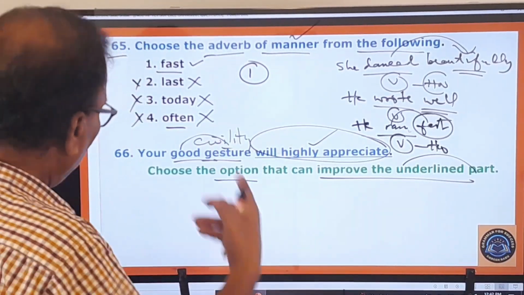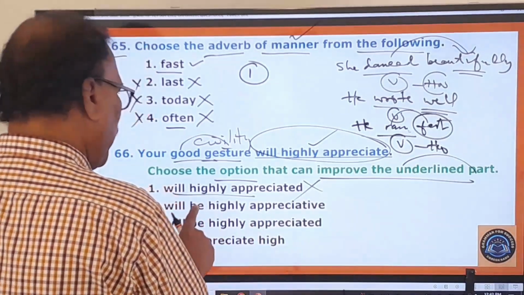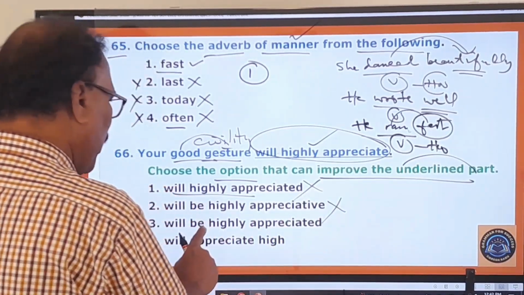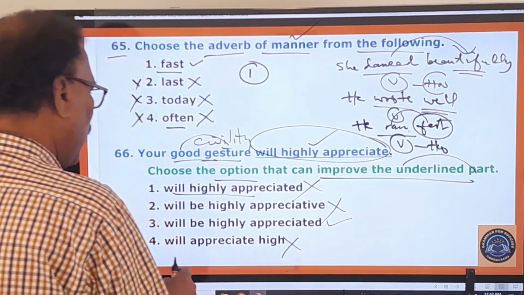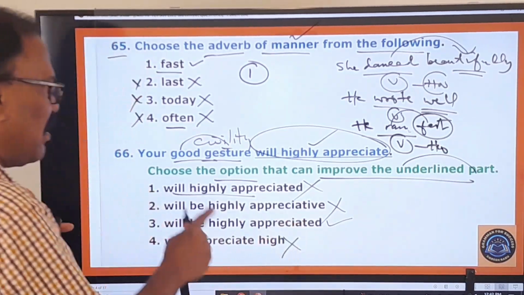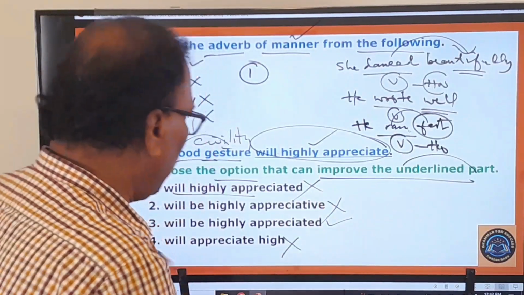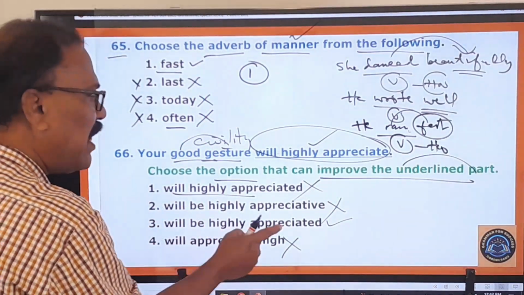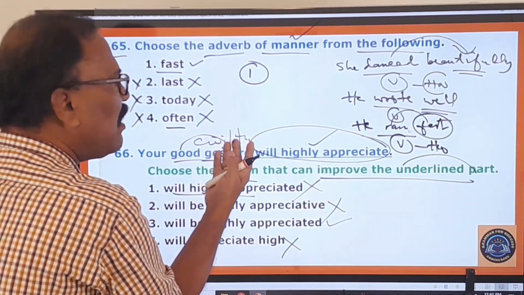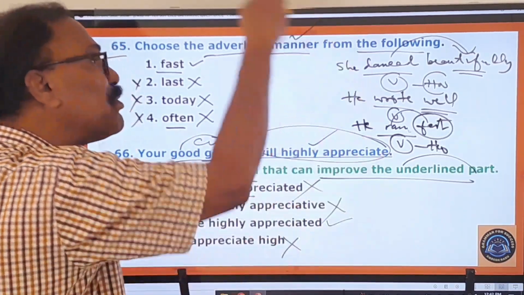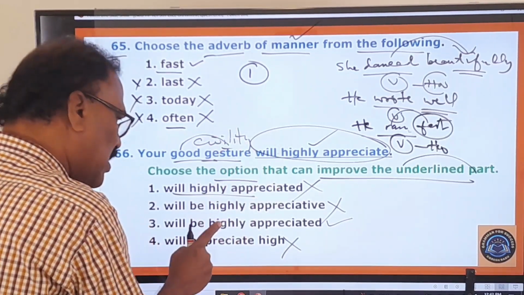Now you see that. What should be the right one? Will highly appreciated? No. Will be highly appreciative? No. Will be highly appreciated is the right one. Will appreciate high, wrong. So will be highly appreciated means నీ యొక్క మర్యాద బాగా మెచ్చుకోబడుతుంది. Will be highly appreciated, not మెచ్చుకుంటది, but బాగా మెచ్చుకోబడుతుంది. So this should be in the passive voice. So this is the right one.